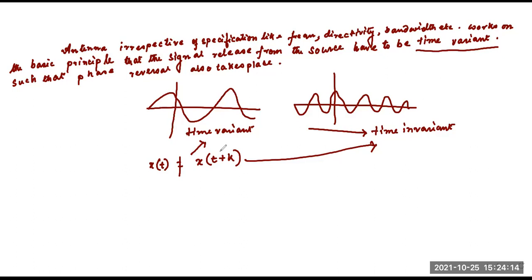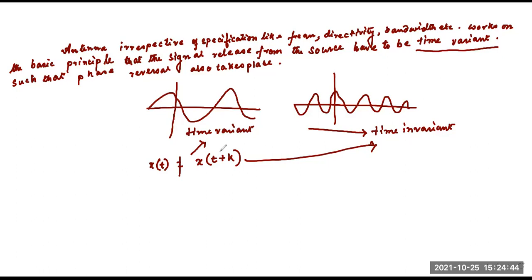For a time invariant signal, the phase reversal will not take place.